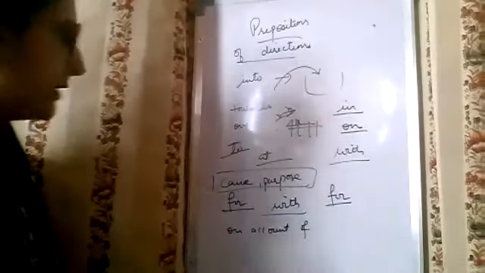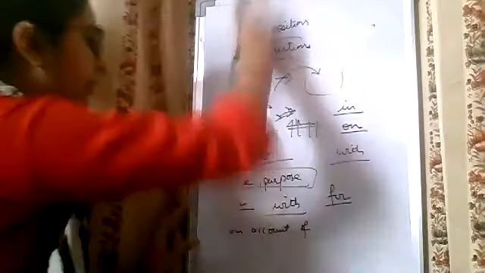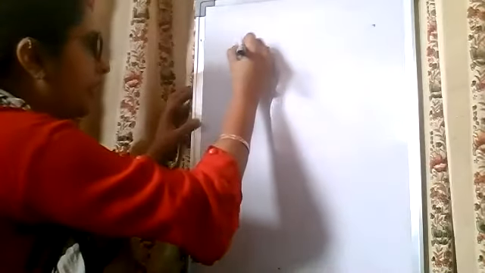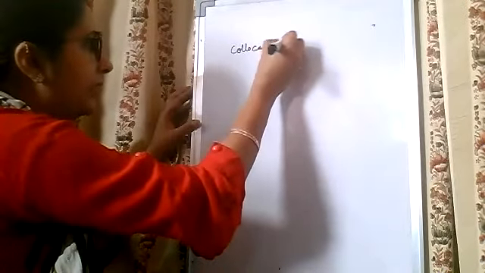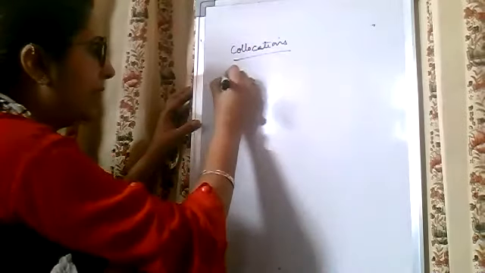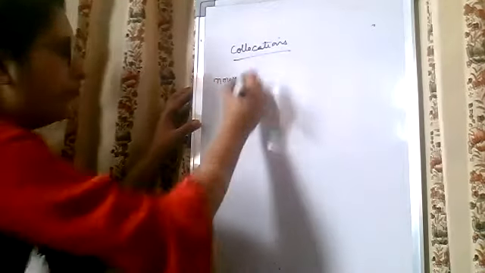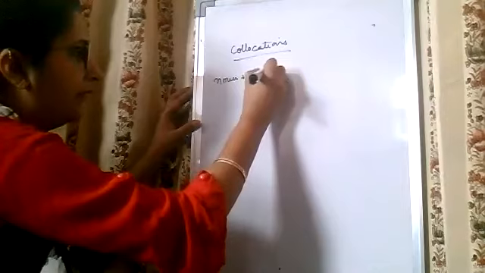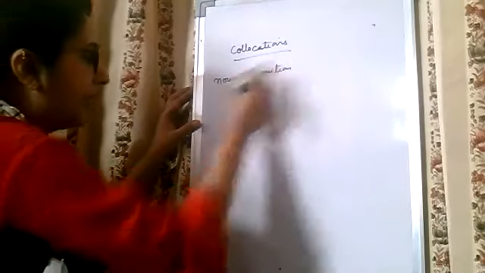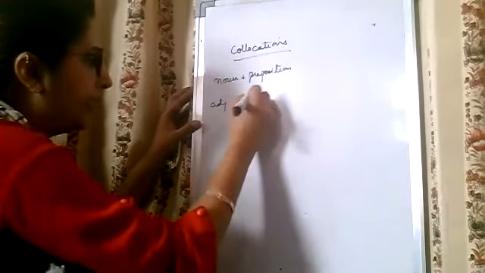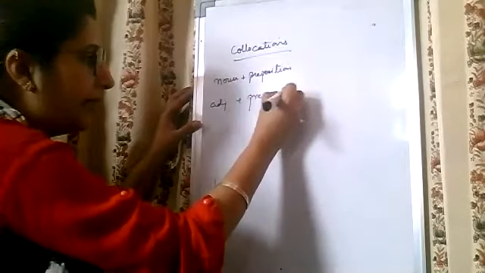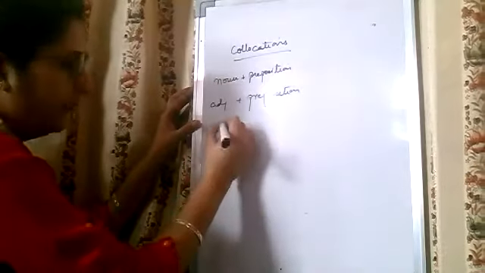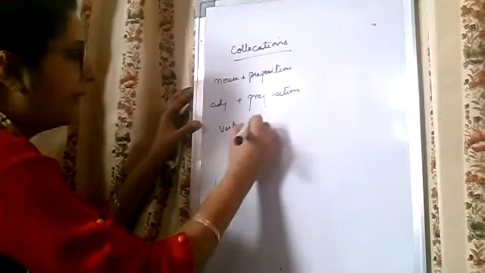Next, the last topic that we are to do: preposition collocations. So what are collocations? It means the prepositions sometimes do not come alone. Sometimes with a noun we have noun plus preposition, sometimes adjective plus preposition, and sometimes we also have verb plus preposition.